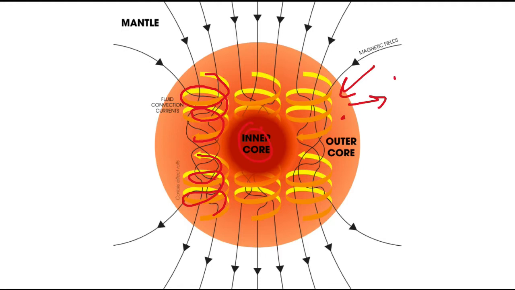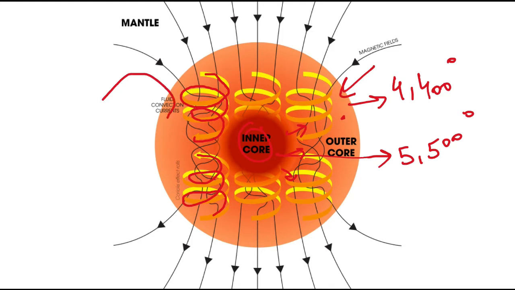So the outer core is around 4400 degrees Celsius in temperature approximately, and the inner core is around 5500 degrees Celsius approximately. So first of all, the heat is radiating outwards. Second of all, the convection currents are flowing in a very well defined manner. And third of all, their movement is ultimately leading to the generation of a magnetic field, and a very strong magnetic field.